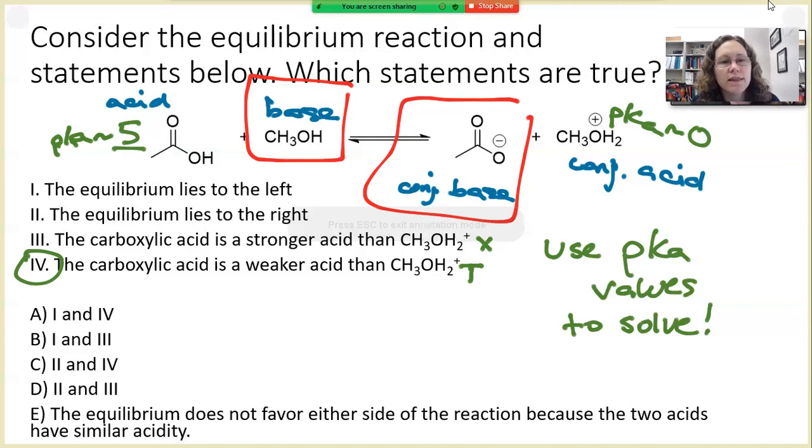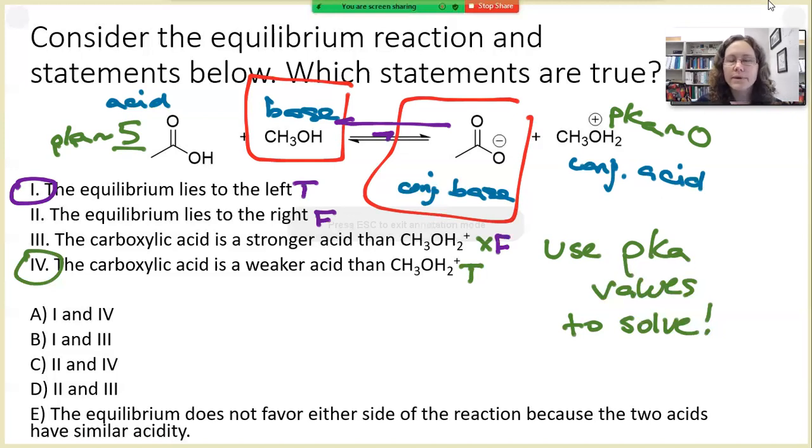Next we can think about statements 1 and 2. Which way does the equilibrium lie? The equilibrium always goes from the stronger acid and stronger base. So the stronger acid is the protonated alcohol, and the equilibrium is going to go to the left. Right, so that's the true statement. This is the false statement.